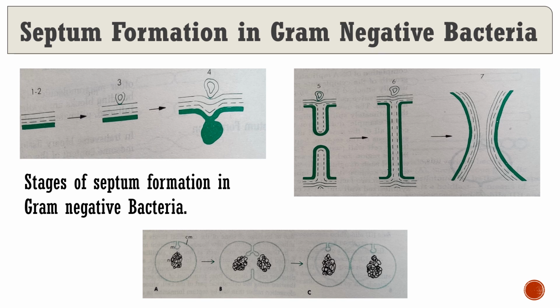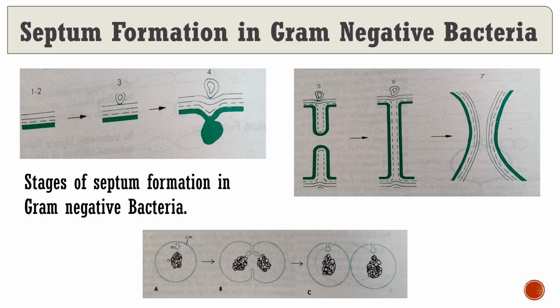So you can easily differentiate how septum formation in gram-negative bacteria and gram-positive bacteria is different from each other. In gram-positive bacteria, no fold formation is observed. Rather, in gram-negative bacteria, on the outer side of the membrane, one round irregular fold is observed. Gram-positive bacteria are of two types, rod shape and circular shape.